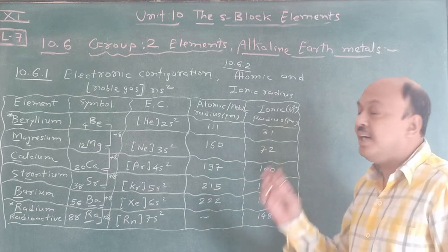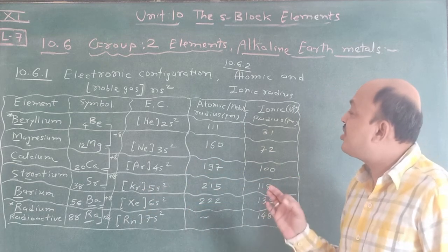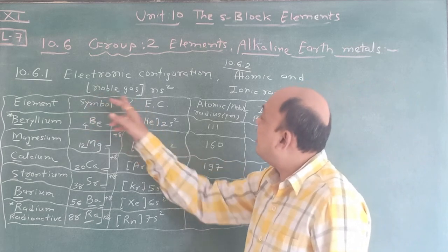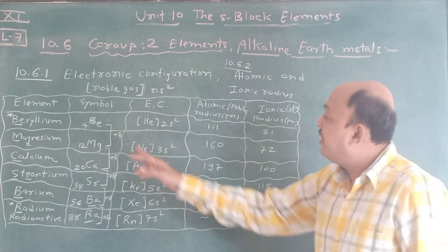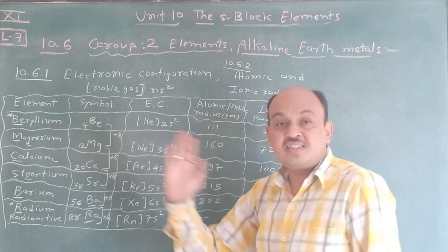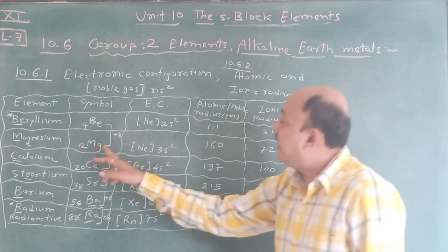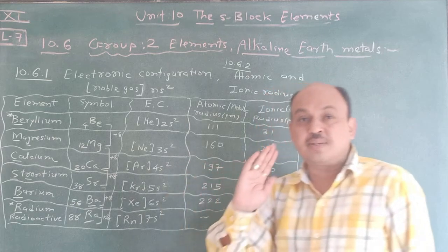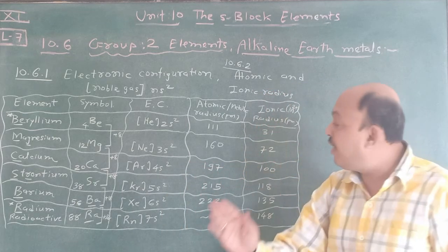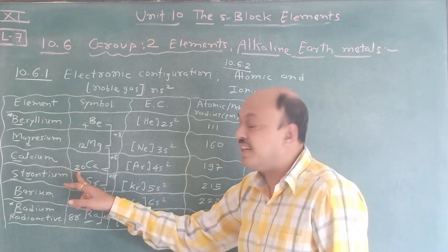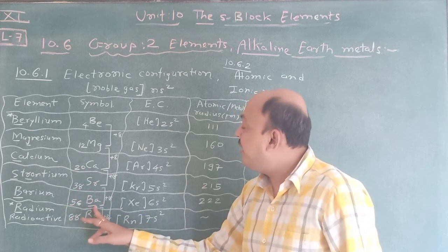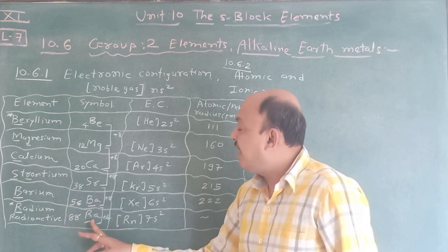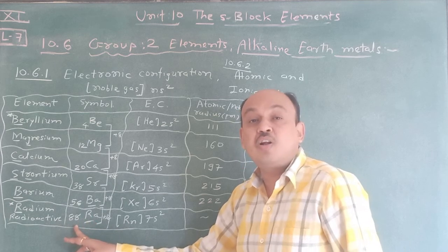Remember this one. Electronic configuration, in general, we can say the general electronic configuration is noble gas. That means here Be, Z is 4, that side is nearest to He. Here magnesium 12 is there, that side is considered as Ne core. Calcium is there, it is Ar core. Strontium is there, it is Kr core. Barium is there, it is Xe core. And radium is there, that's why it's called Rn core.